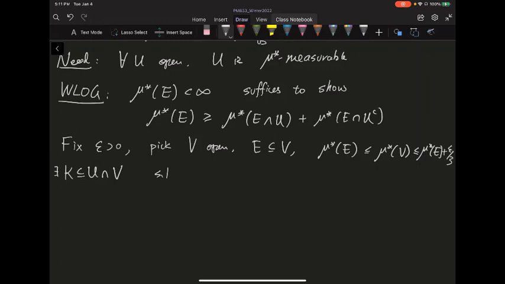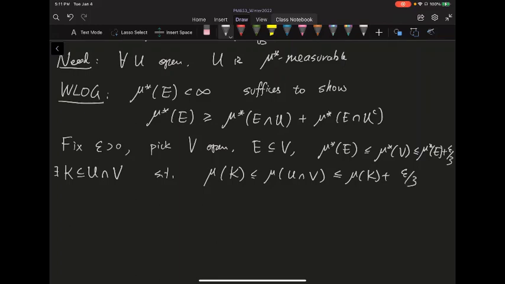So I have K such that mu of K is less than or equal to mu of U intersect V, which is less than or equal to mu of K plus epsilon over 3.